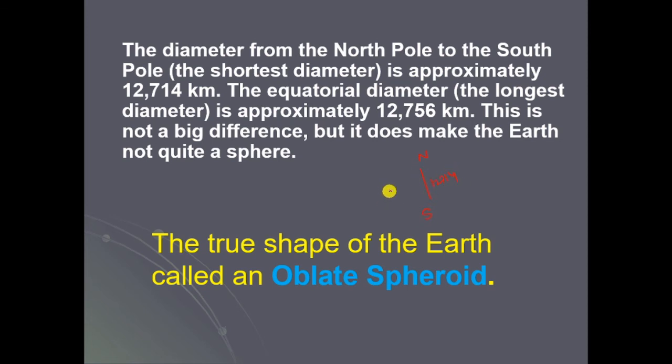The diameter from North Pole to South Pole is 12,714 kilometers, whereas the longest diameter, the equatorial diameter, is 12,756. That means it will be in the shape of this. This is not a big difference, but it does make it not quite a sphere. Hence the earth is not in a circular shape. The true shape of the earth is called an oblate spheroid.